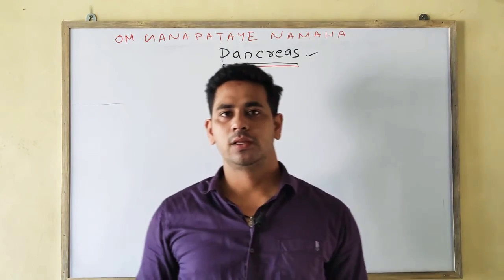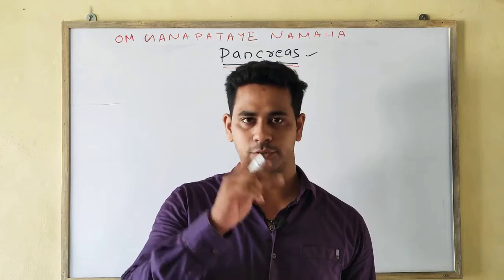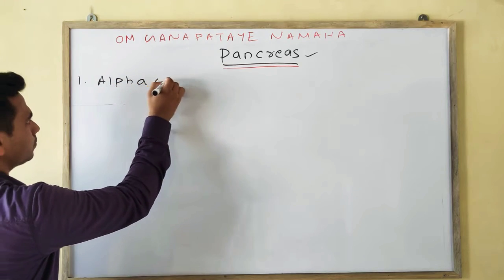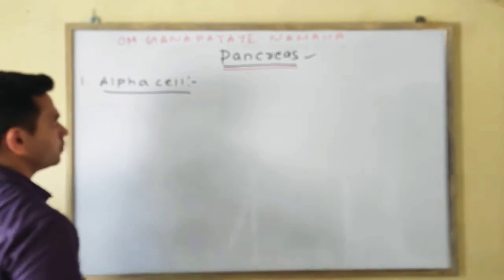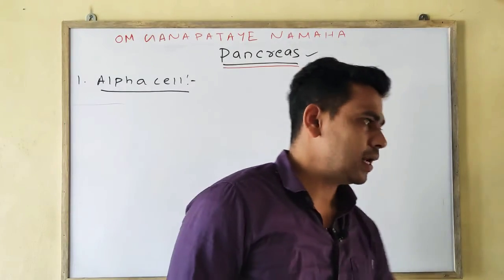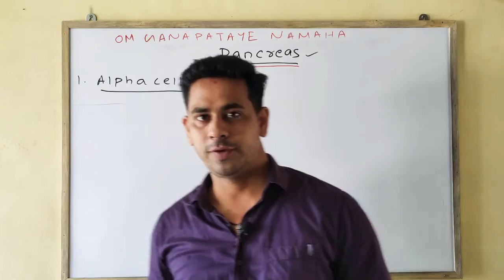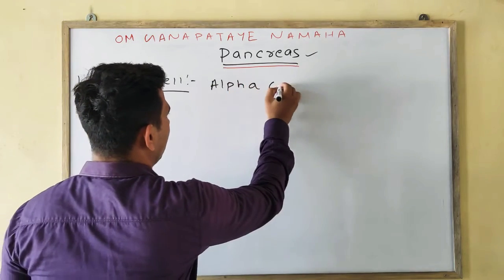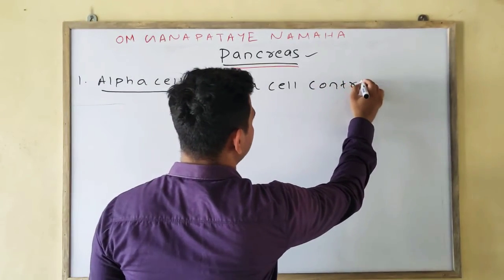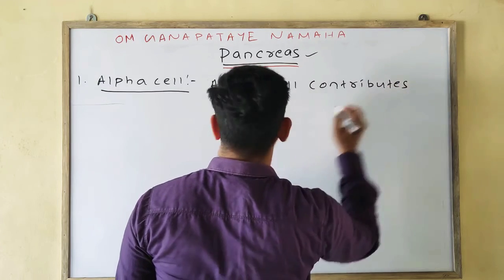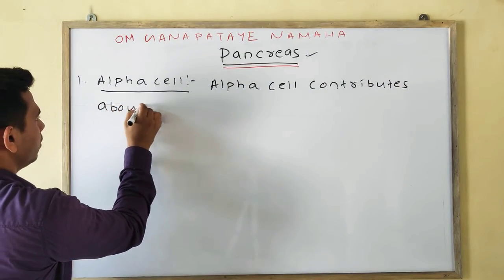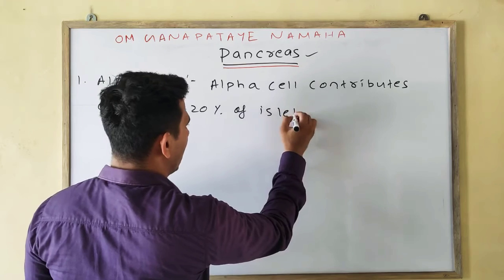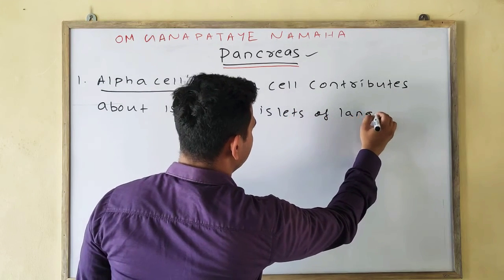Now we will discuss in detail the various cells of the islet of Langerhans. First we will discuss the alpha cell. Okay, the alpha cell contributes about 15 to 20% of the islets of Langerhans.